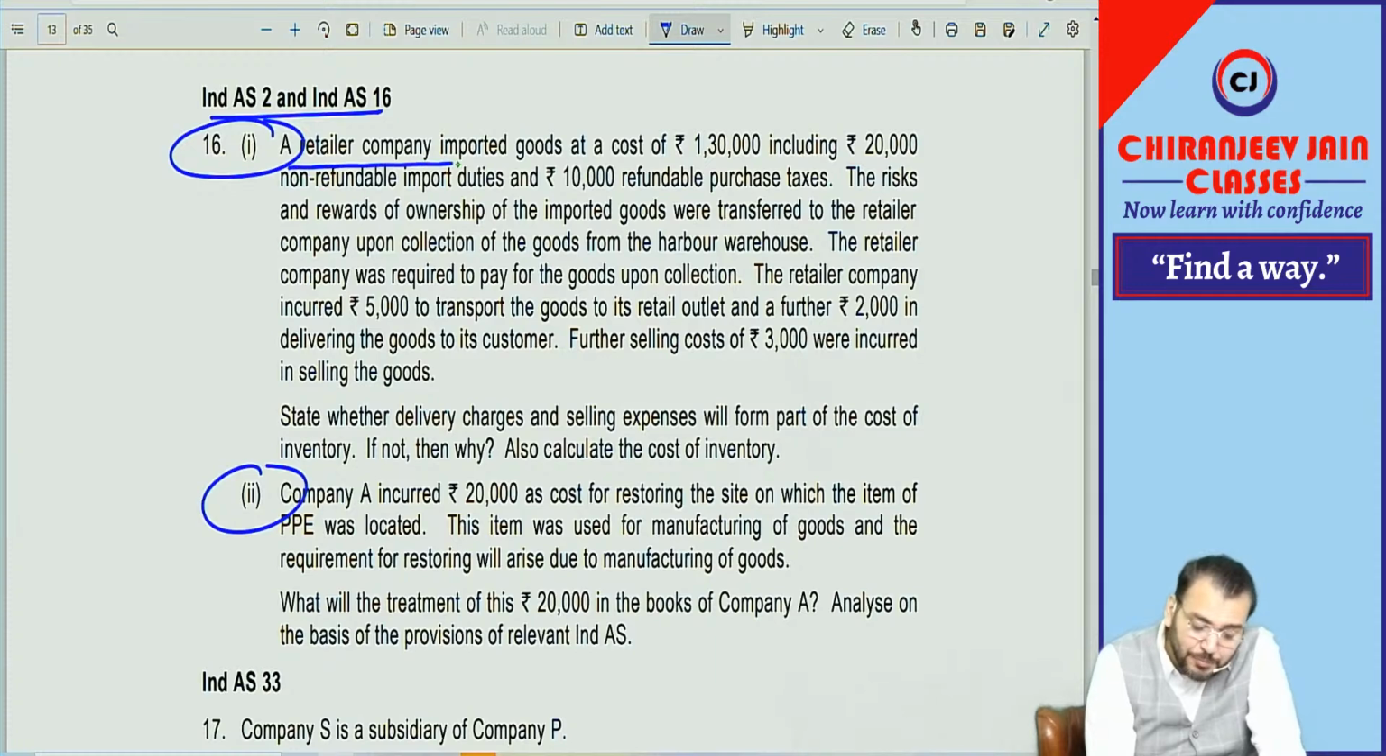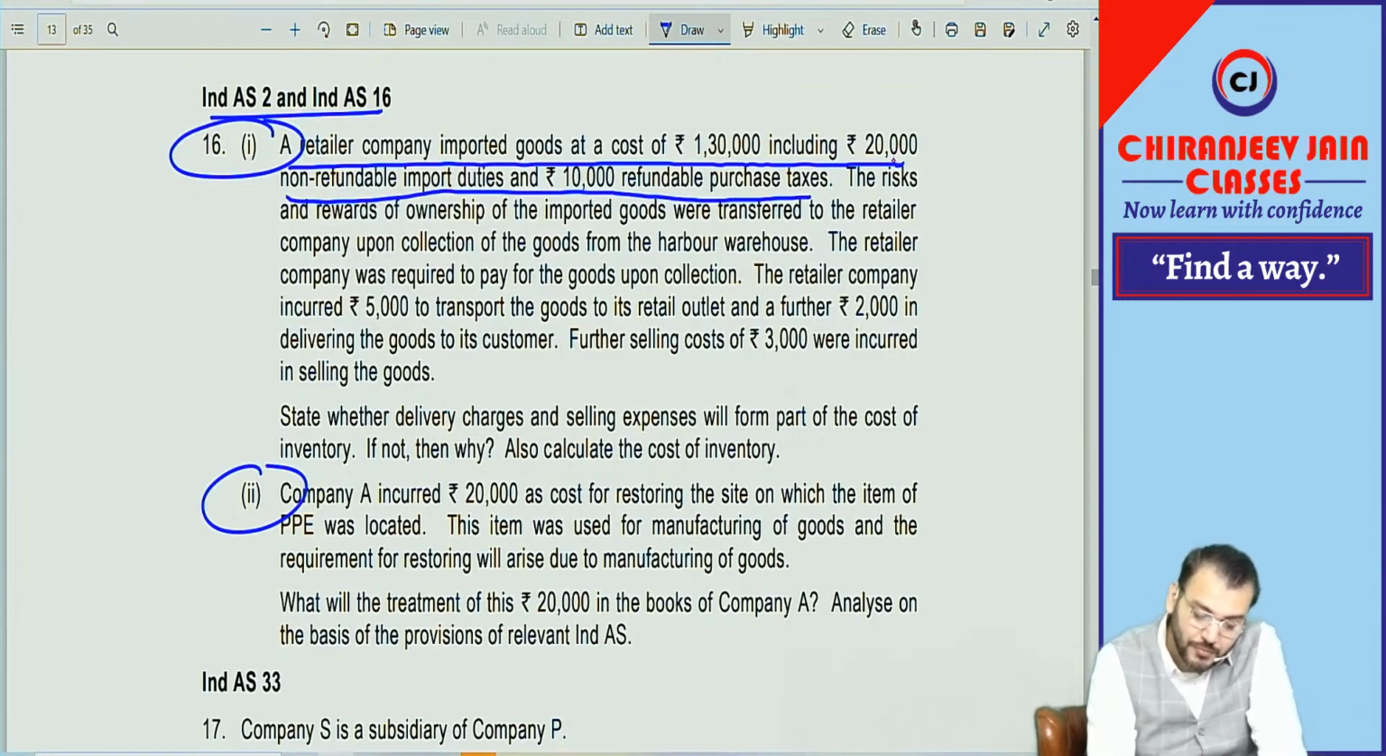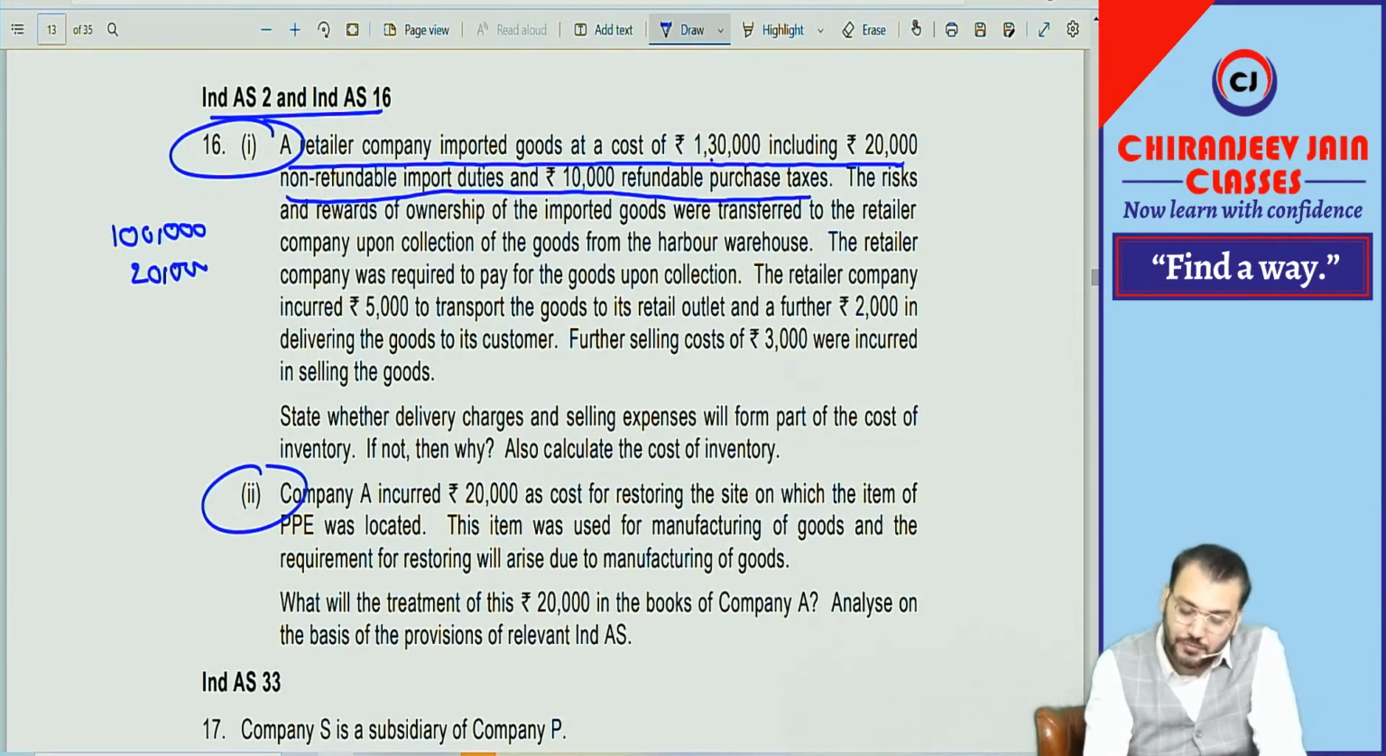A retailer company imported goods at a cost of rupees 1,30,000, including 20,000 non-refundable import duty and 10,000 refundable purchase tax. Whether 20,000 will be a part of cost? Yes. Whether 10,000 will be part of cost? No. Actually the purchase price is 1 lakh, and in this we will only add 20,000. We will not add 10,000 because it is refundable.